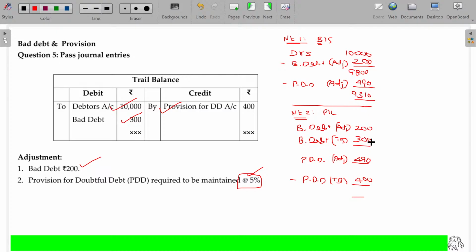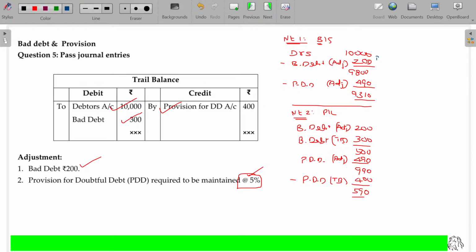Now P&L account: 200 plus 300, 500. From 500, 490 is subtracted? No, added, 990. We already have the provision of rupees 400. Then definitely this is a shortage. Shortage of how much? 590 being the shortage. 590 being shortage. Now, journal entry.